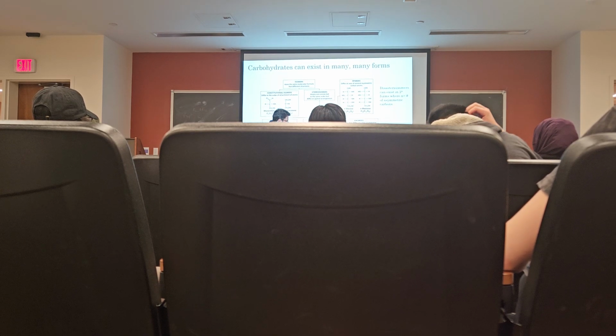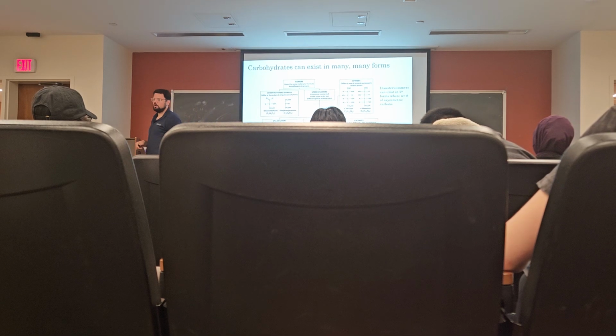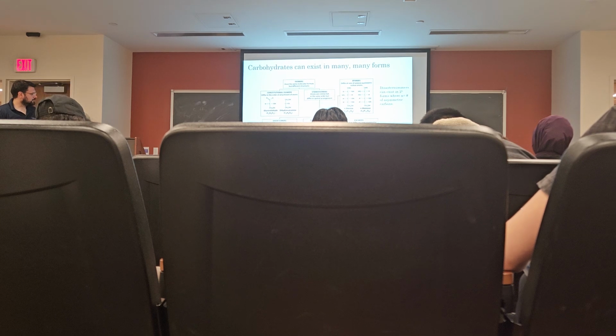What determines if a sugar is D or L is the position of the hydroxyl on the furthest chiral carbon away from either the aldehyde or ketone. In this case, here's our aldehyde at carbon number 1, so the furthest chiral carbon is carbon number 5. If the hydroxyl is on the right, that's a D sugar. If the hydroxyl is on the left in the Fischer projection, then that's an L sugar. So that's very easy to remember: L for left and D for right.